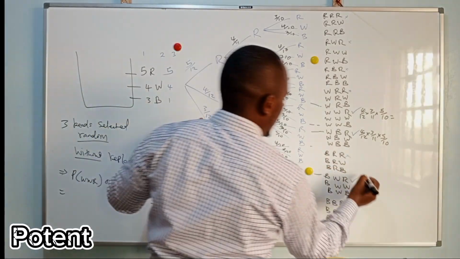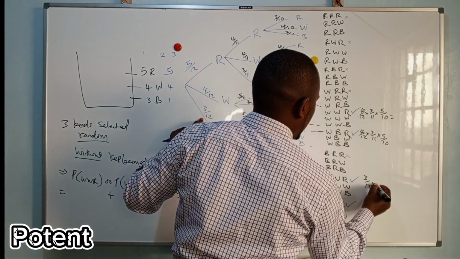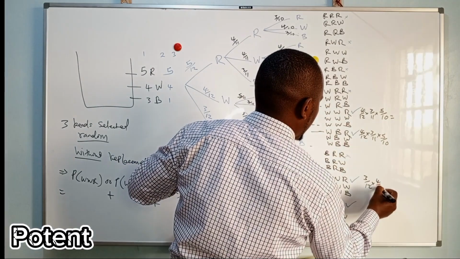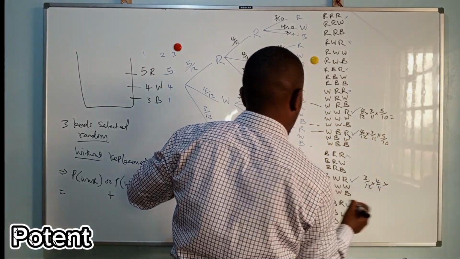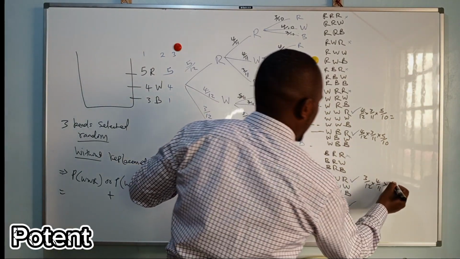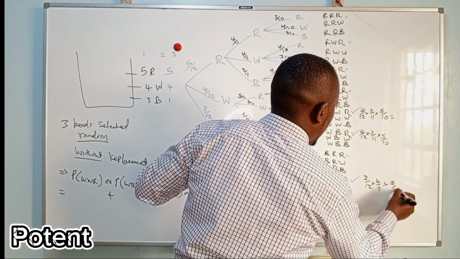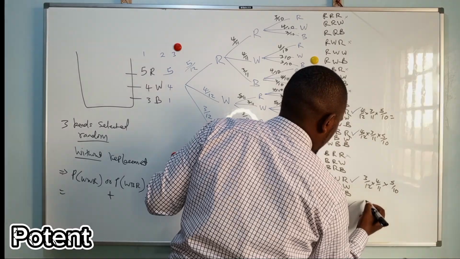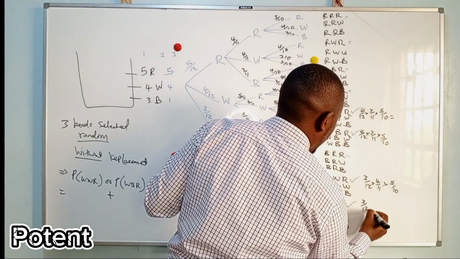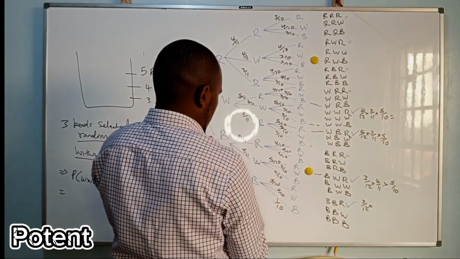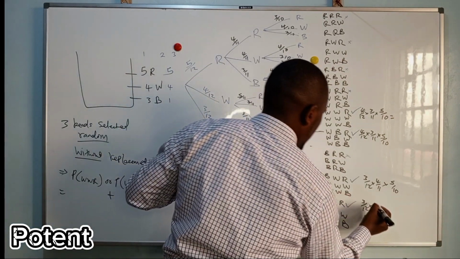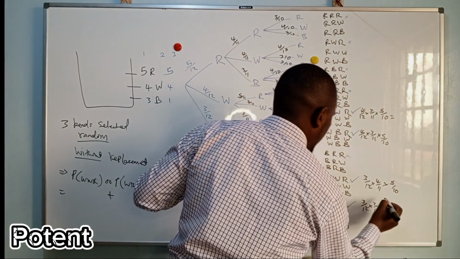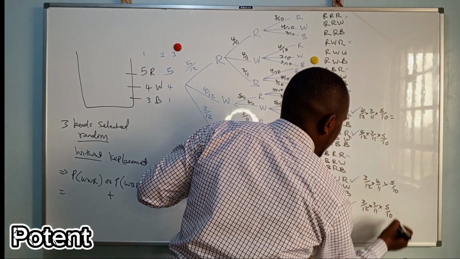So you get 3 over 12 times 4 over 11 times 5 over 10. Then here you have 3 over 12 times 2 over 11 times 5 over 10.